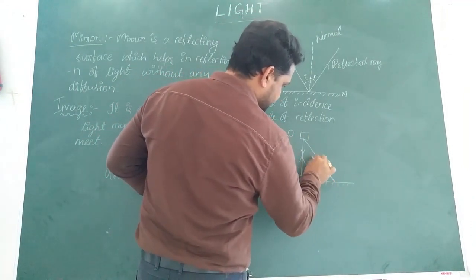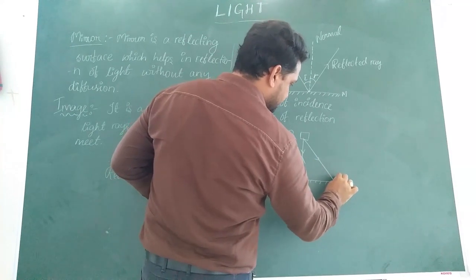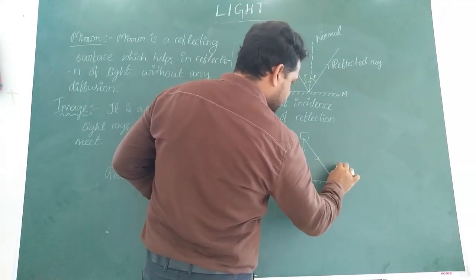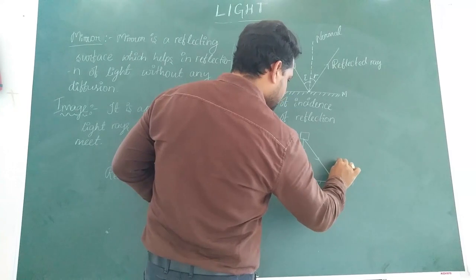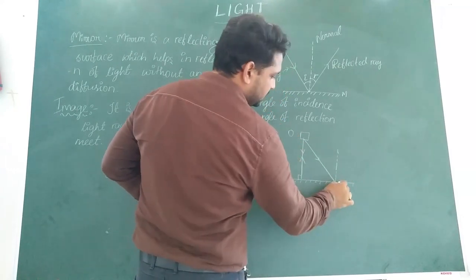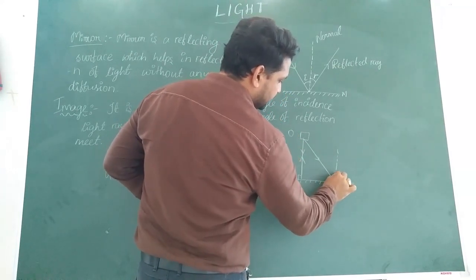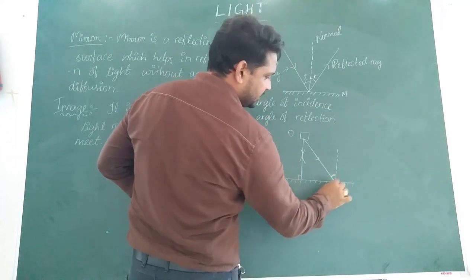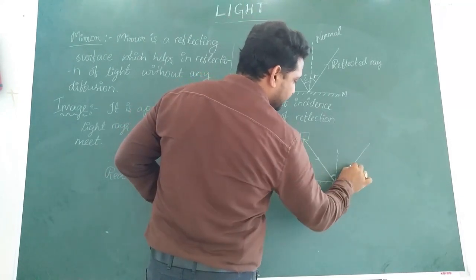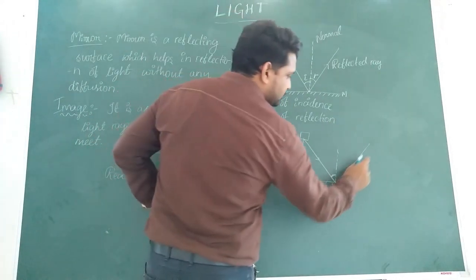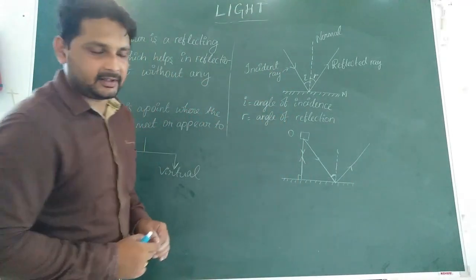Here, this is another incident ray. So, we'll draw a perpendicular, this is the normal. Now, whatever angle it has formed here, with that much angle the reflected ray will move. Now, this is one reflected ray and this is the other reflected ray.